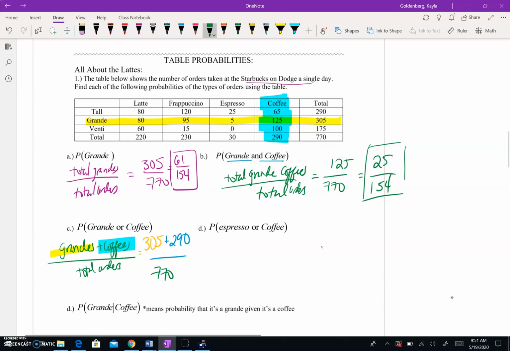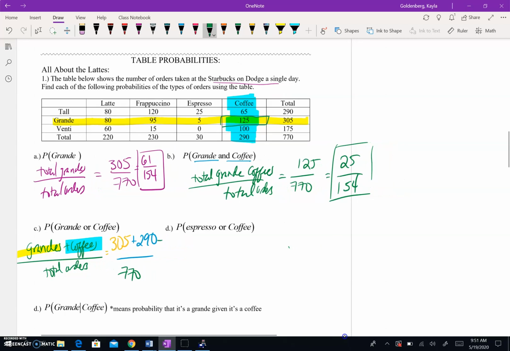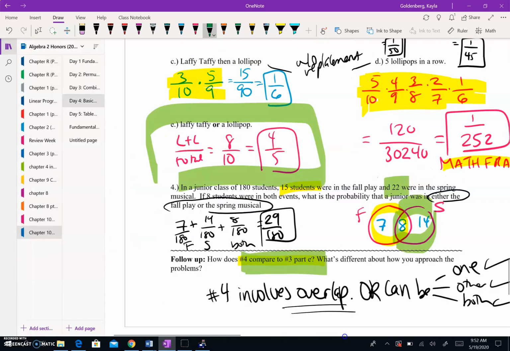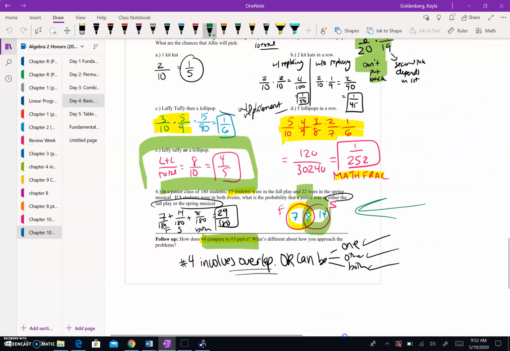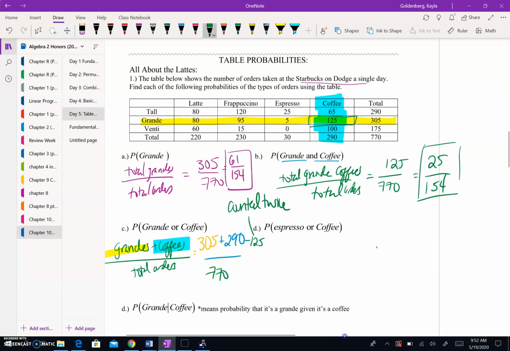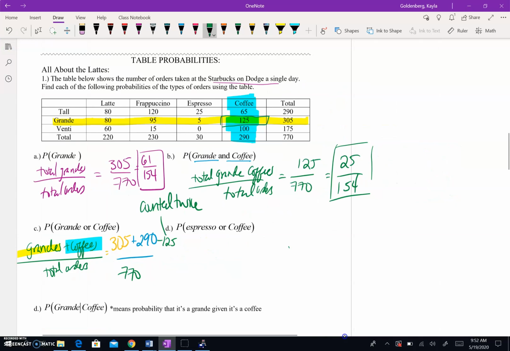If you guys notice, and I tried to pick my colors strategically, do you see how right over here, those totals count 125 once for the yellow and twice for the blue, which makes it green. So it's actually being double counted. So the one caveat here is we have to do at the top minus 125 because we counted it twice. It's just like, remember, if we go back, I believe we had a problem. Yeah, this one here, like the fall versus spring play. Anytime you've got overlaps, if you think back to that problem, there's an overlap issue.